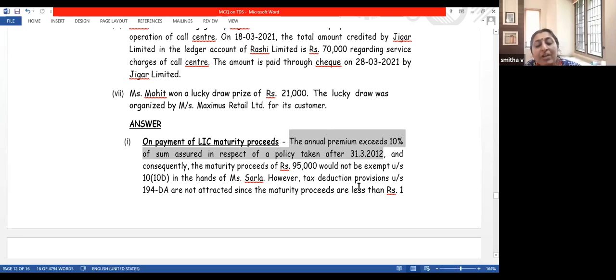of sum assured. See, here premium paid is 10,000, sum assured is 80,000. So 10% of 80,000 will come to 8,000.